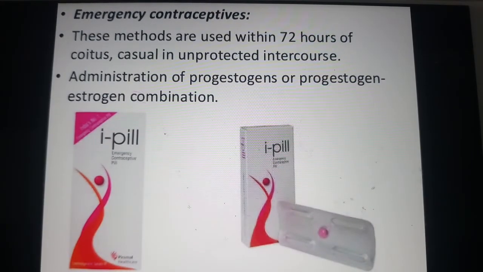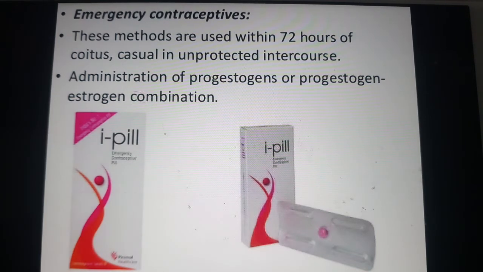Next are the emergency contraceptives. Sometimes people may fail to use proper barrier methods or proper contraceptive methods, and accidentally they may undergo sexual intercourse. During that time they can use emergency contraceptives. These methods are used within 72 hours of sexual intercourse or coitus, only after unprotected sexual intercourse.